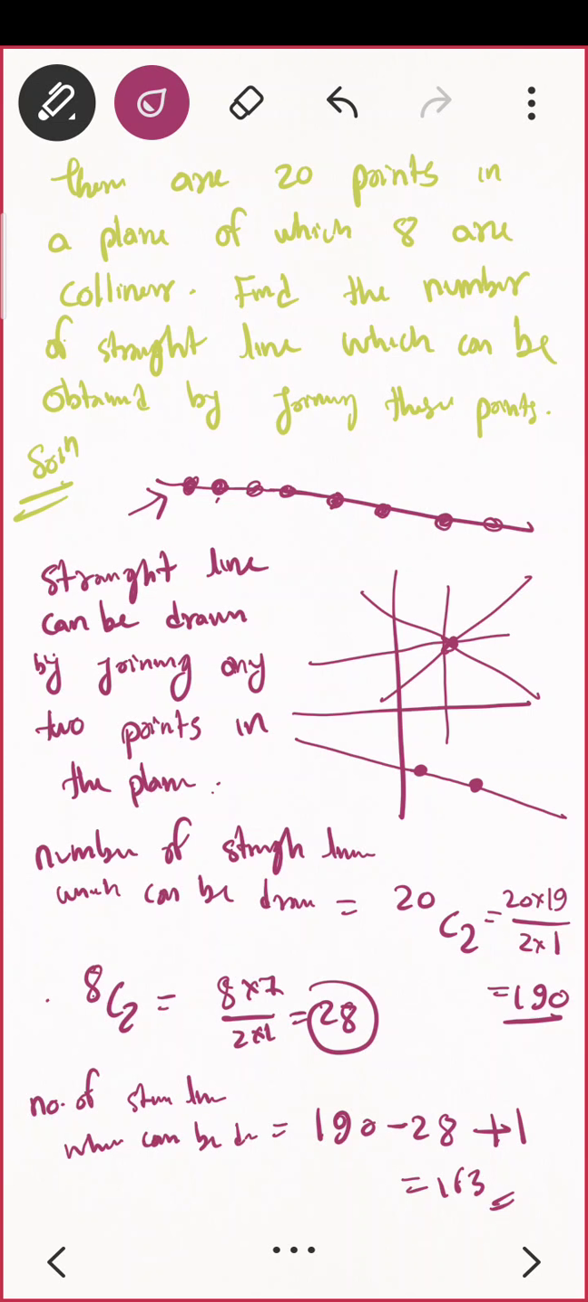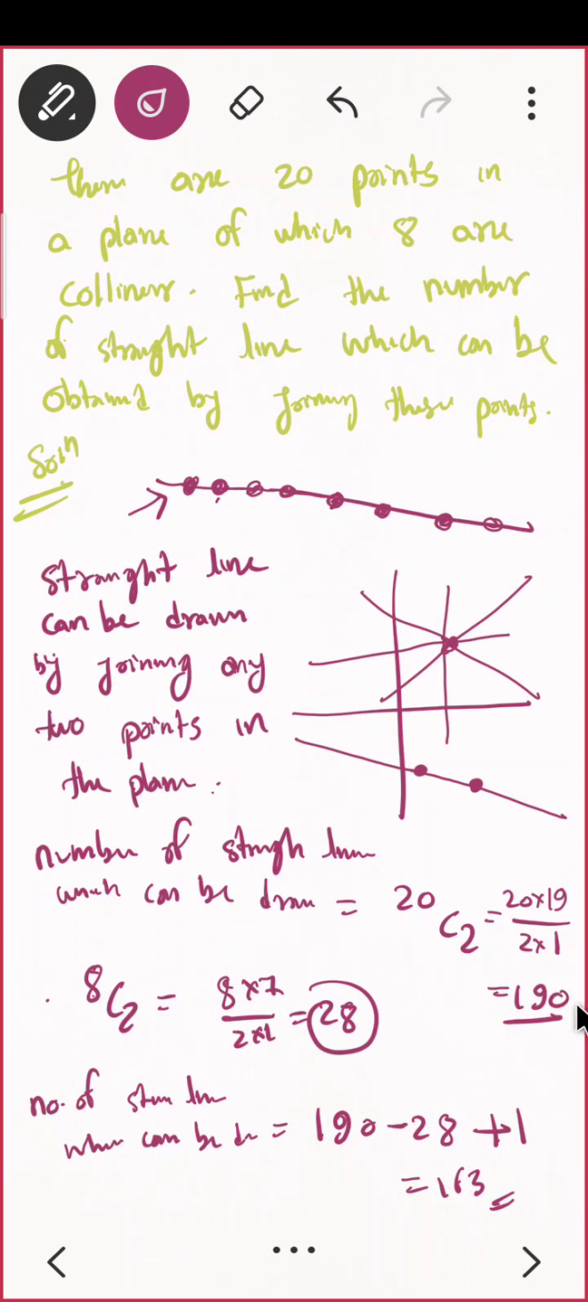So there are a total of 190 straight lines, but one more condition is given in the question. Out of the 20 points we selected at the start, there are 8 points which are collinear. That means those 8 points will form only one straight line. But let me see, if these 8 points were not collinear, how many lines would form? That is what I wrote there. If these 8 points are not collinear, then they would form 8C2 lines. That is 28 lines.